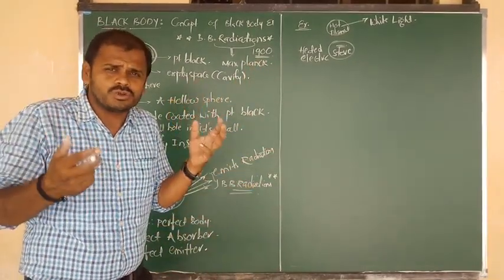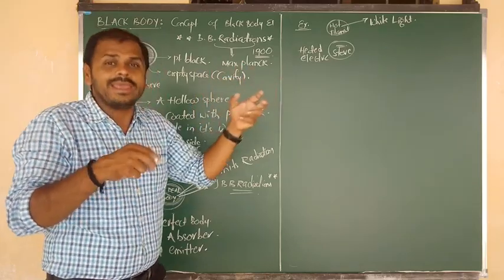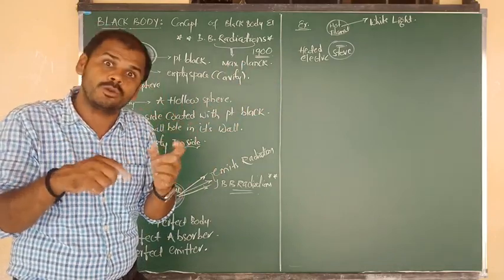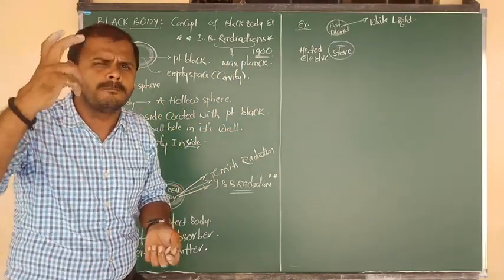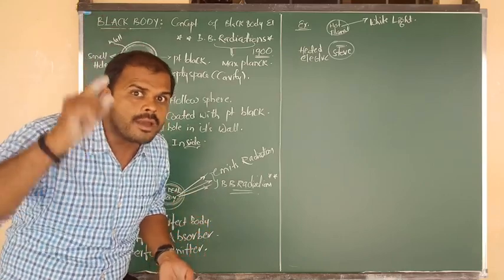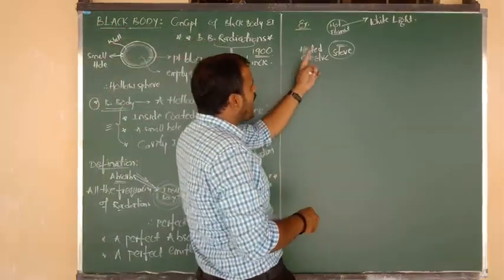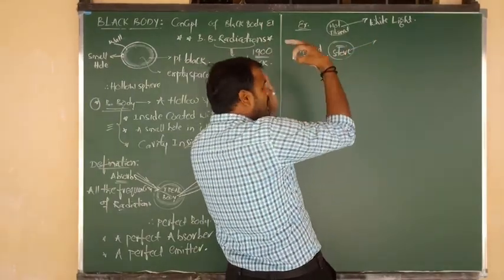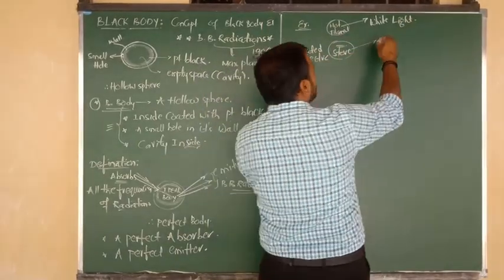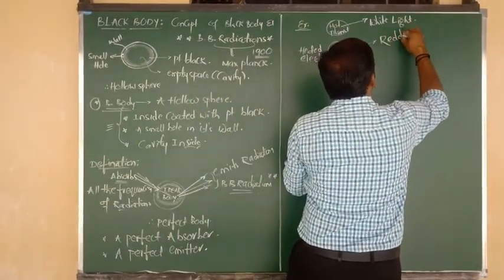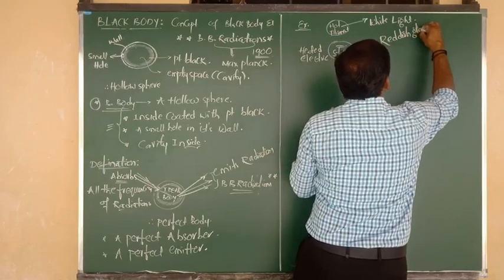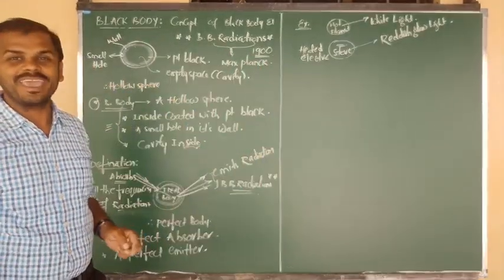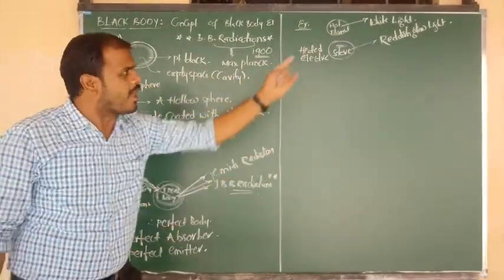Sometimes try to observe this. In an electric stove, after burning for half an hour or so, you can definitely observe that the inside coils are in a completely red glow. So a highly heated electric stove definitely acts as a black body, and from this black body we can see the emission of a particular light or color, which is the reddish glow light. I hope you understand. So the reddish glow light is nothing but emitted black body radiation.